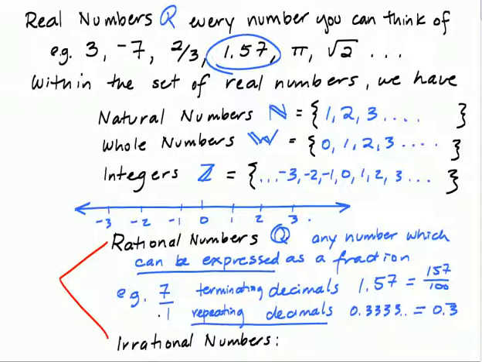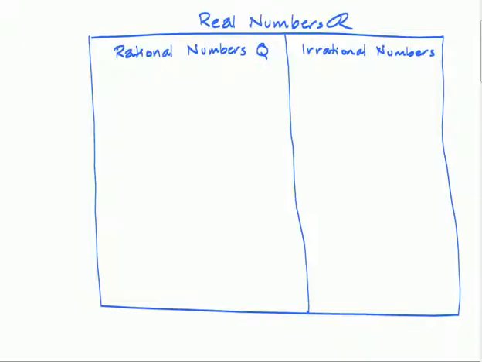And then if something's not rational, then it's irrational. So an irrational number is anything that can't be expressed as a fraction. For example, pi. We use the estimate 22 over 7 or something like that. No, 22 over 7 doesn't equal pi exactly. It's just an estimate. So pi is not a terminating decimal and it's not a repeating decimal. 3.1416, and so on. It goes on forever. Another example would be square root of 2, square root of 3, square root of 5, and so forth.